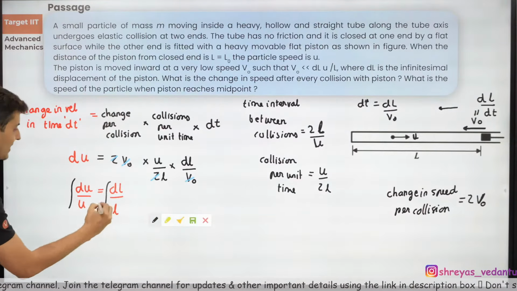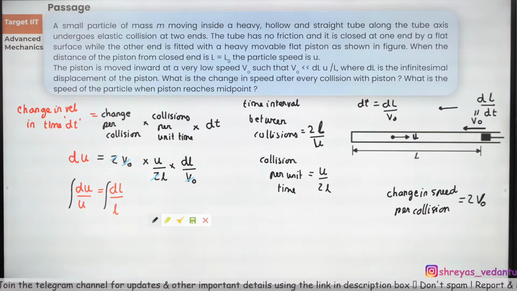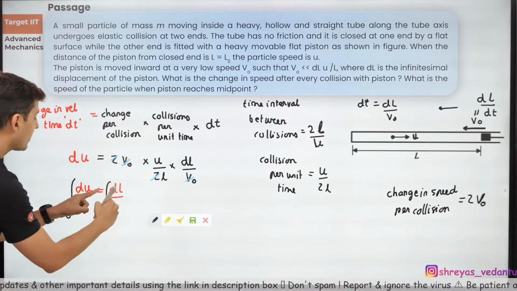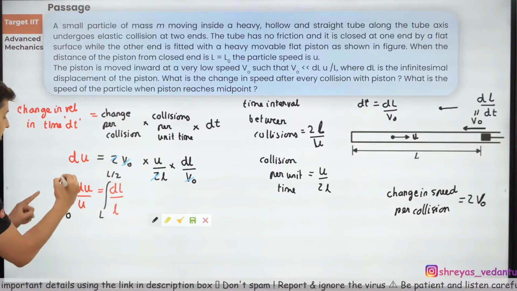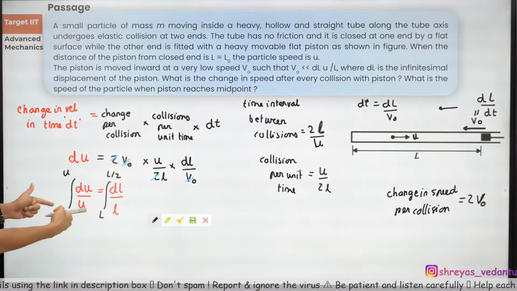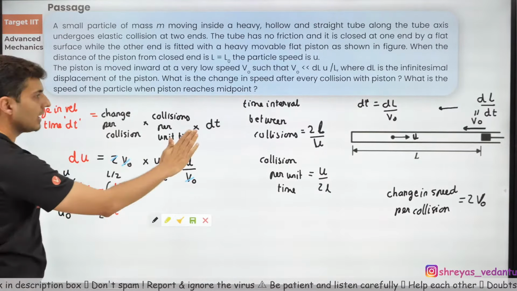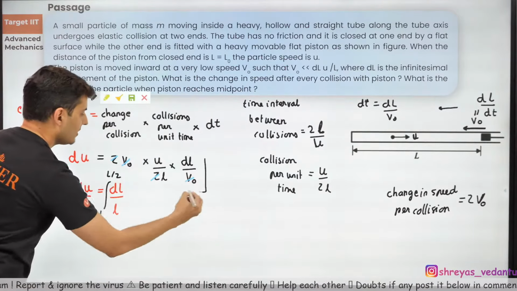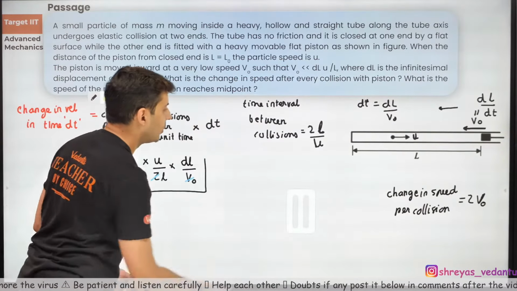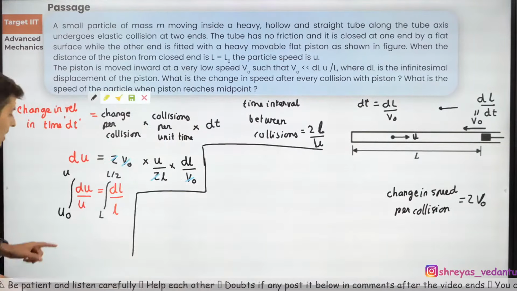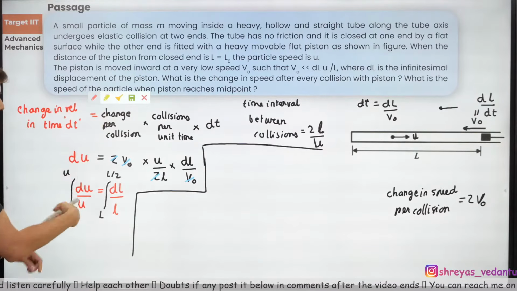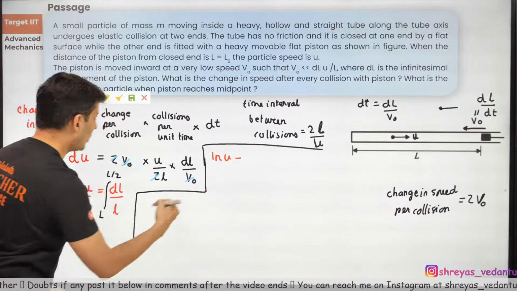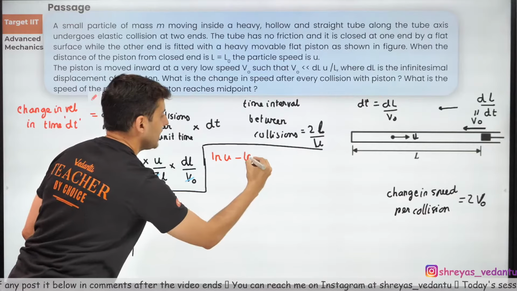I can just integrate both sides, because the moment I integrate, the job will be done. When the initial distance was L, the speed was u naught. When the distance was L by 2, the speed will be how much? That's what I will put as the limits of integration. The integration of du by u is log of u, so this will be ln u minus ln u naught.